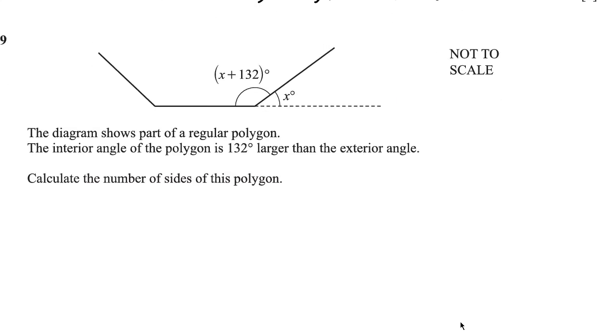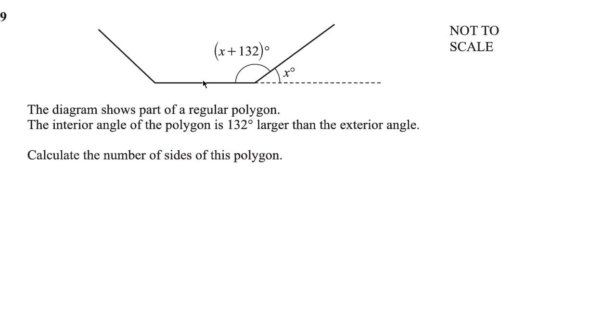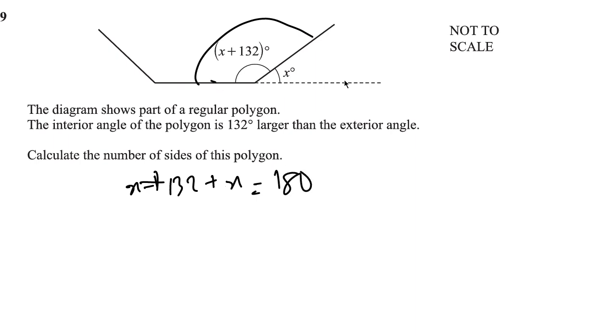So you can see that this is a straight line, right? You have x plus 132 over here, and then you have x. So x plus 132 plus x is going to be equal to 180 degrees because they're on a straight line, right?